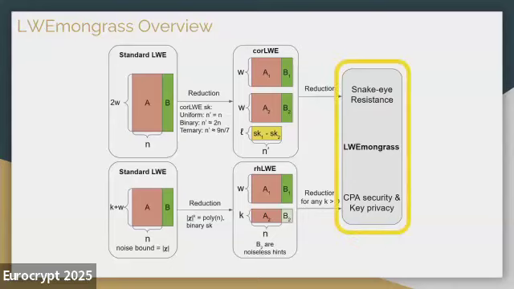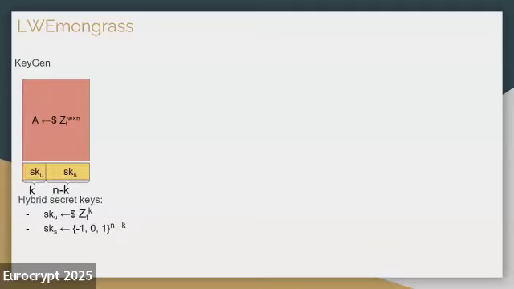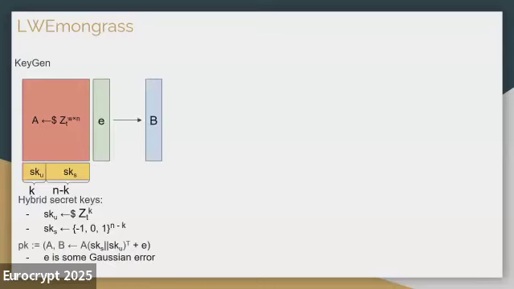In this talk, I will only focus on the construction of LemonGrass. The key generation process for LemonGrass is essentially similar to PVW. So we have a public matrix A, and the major difference is that instead of a fully uniform secret key vector, we will have a hybrid one. The first k elements of the secret key will be SK_U. They are uniformly random, and the last n minus k elements will be SK_S, which are ternary, so they are short. We denote the first part as SK_U and the second part as SK_S. To calculate the public key, we will just multiply the A part together with the hybrid secret key plus some Gaussian noise, and this will give us the B part.